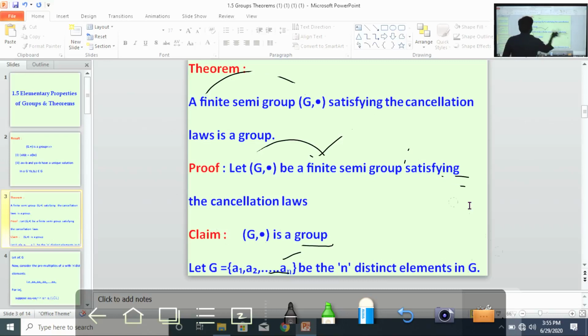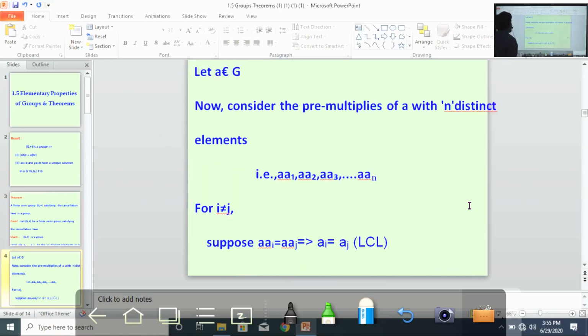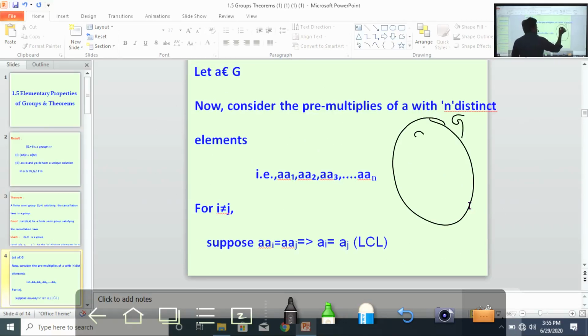Next. Now, what are the elements in G? a1, a2 and so on, an.